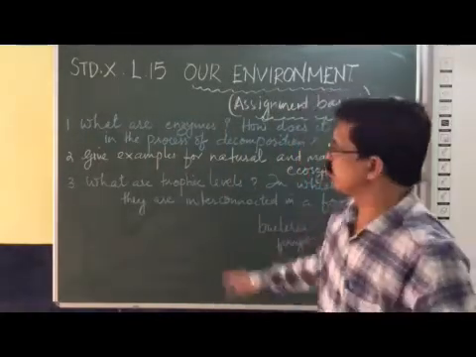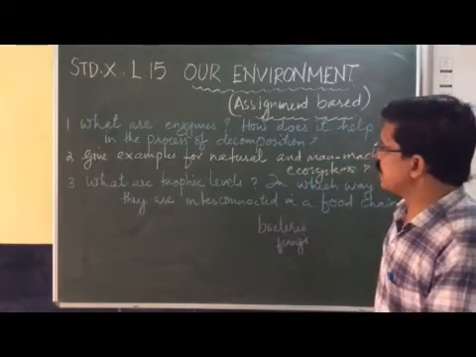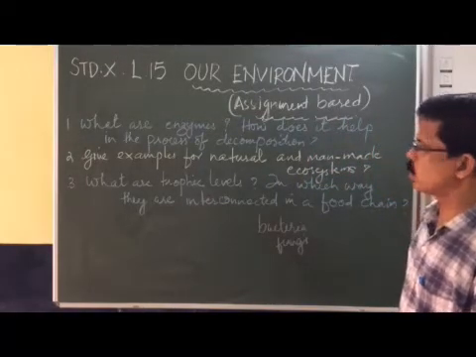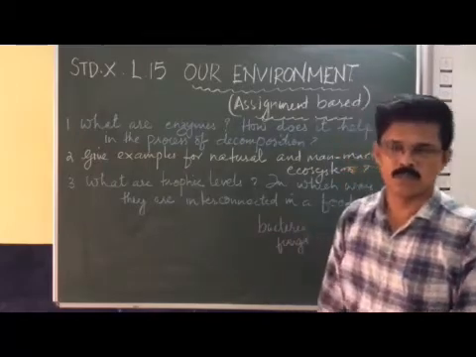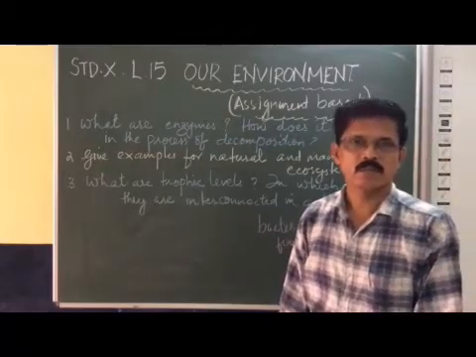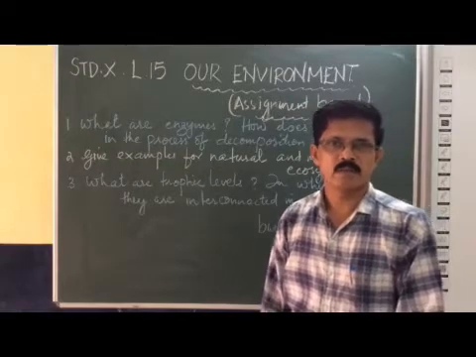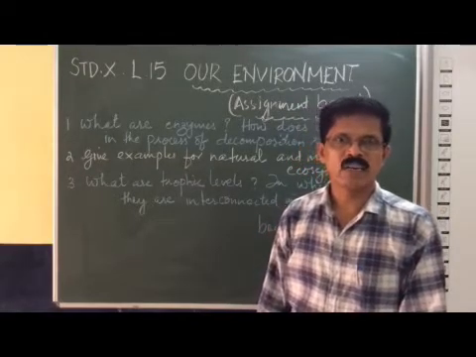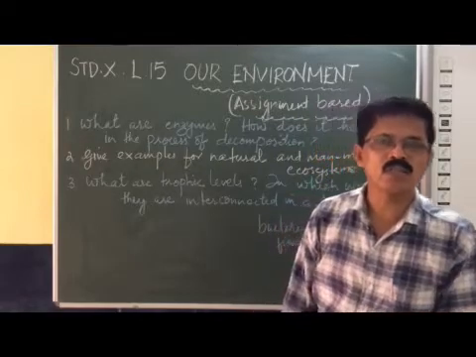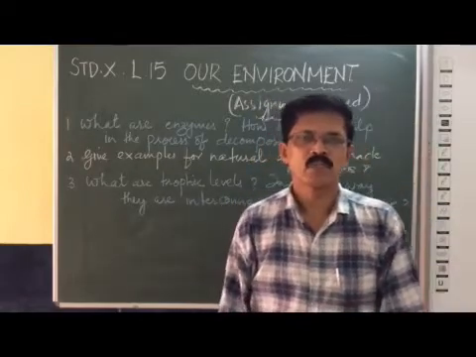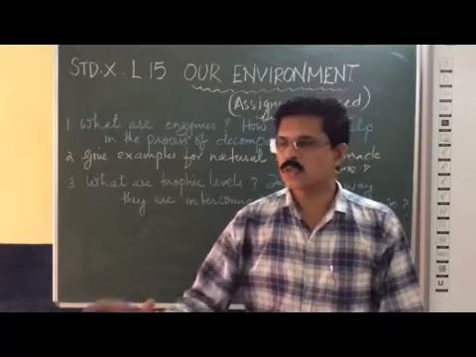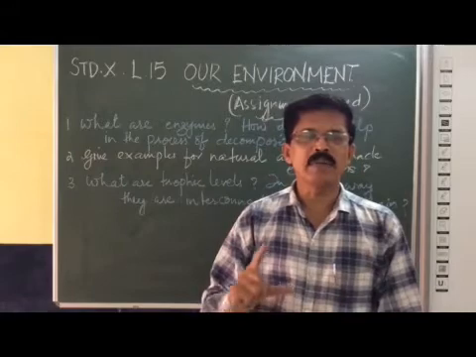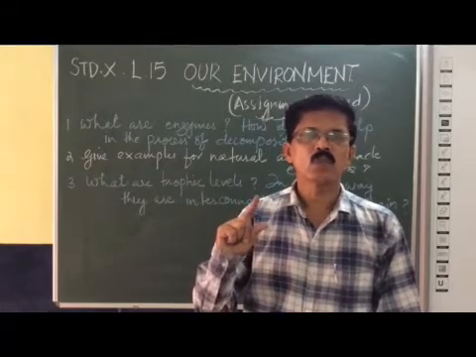Okay, clear. Now the second one. Give examples for natural and man-made ecosystem. Natural ecosystems are ecosystems produced in nature. For example, a river is a natural ecosystem. A naturally formed pond is a natural ecosystem. A grassland, a part of the forest, all this can be a naturally created ecosystem.